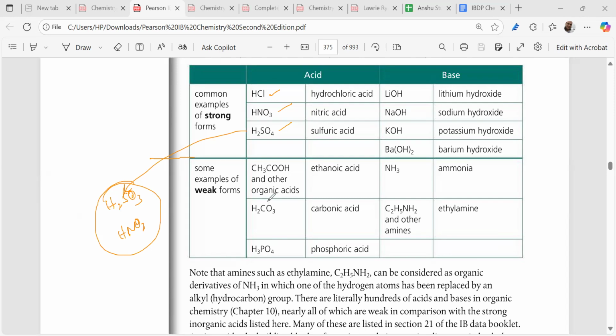And in the carbonated drinks, we have got carbonic acid. Black colored Coca-Cola contains H3PO4, a weak acid. Is it clear?